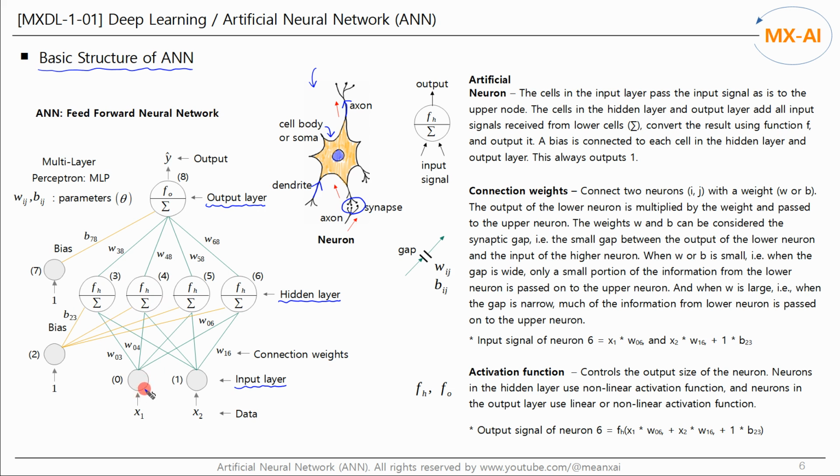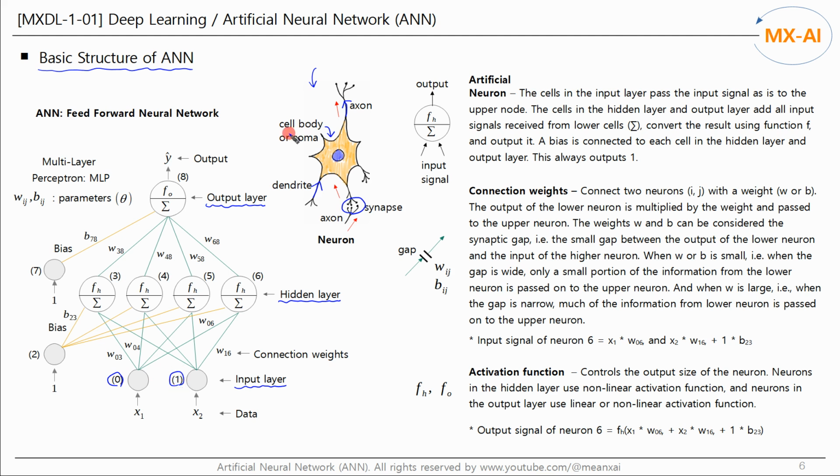The number of nodes in the input layer is determined by the number of features in the data. And the number of nodes in the output layer is determined by the number of target values in the data. This ANN has a total of 9 nodes. These are the node numbers.